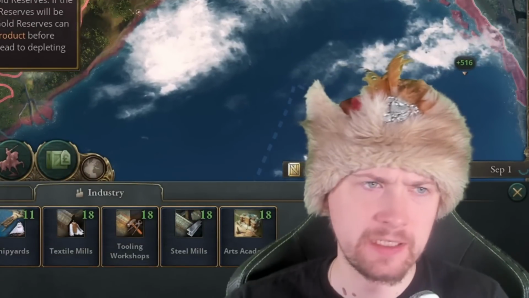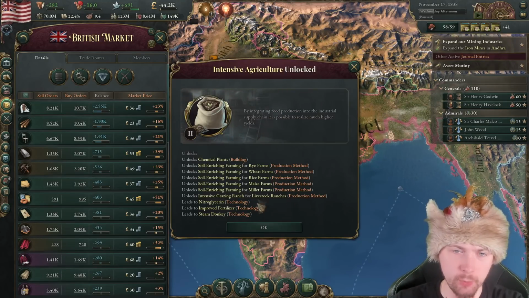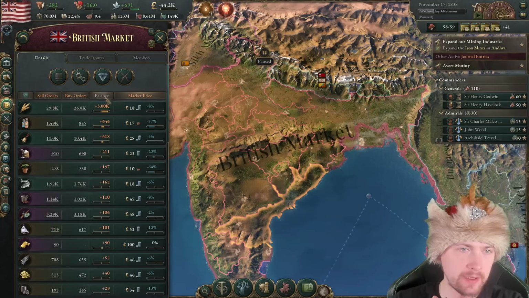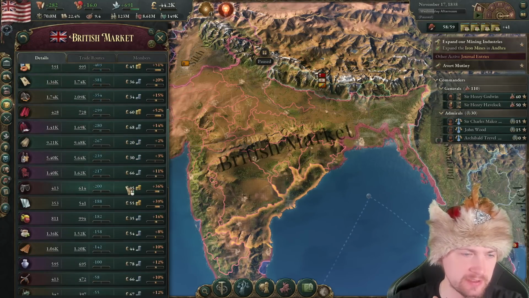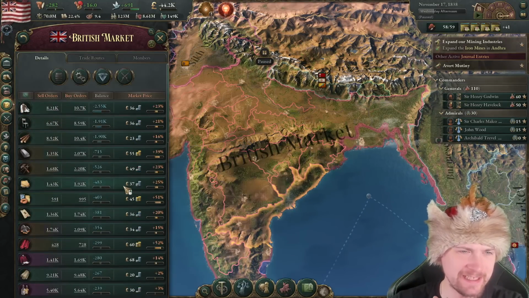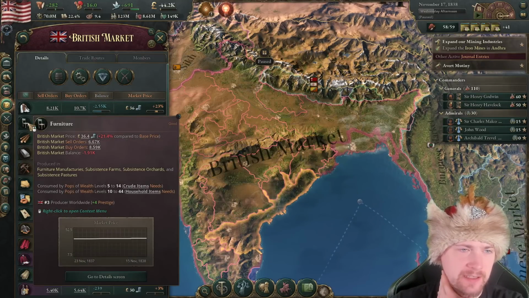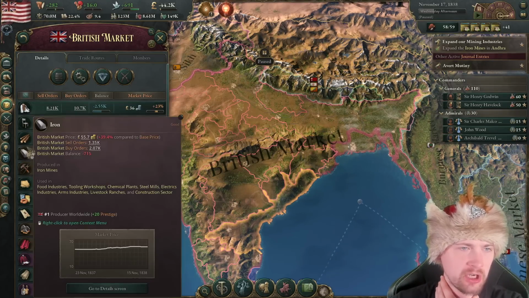Intensive agriculture is right now unlocked. I don't really need that for our... it depends where, right? Because we have wet, but we might be lacking the other, for example, let me just take a look. I think right now I don't really need that much. I rather need a technology for production of wood, tools or iron.